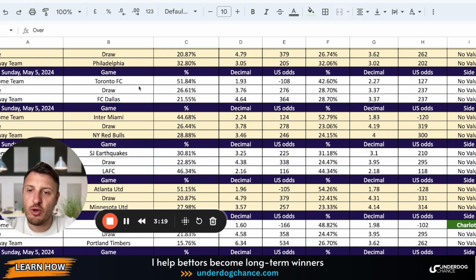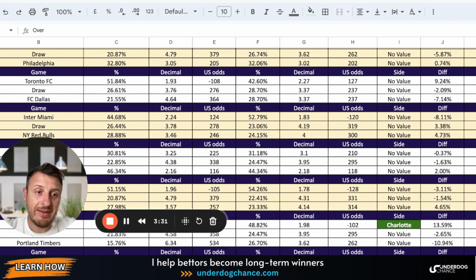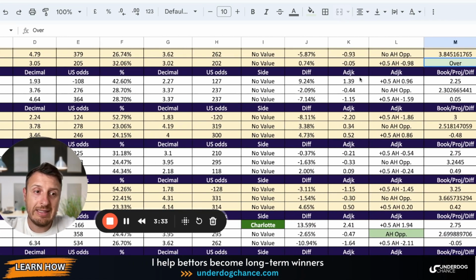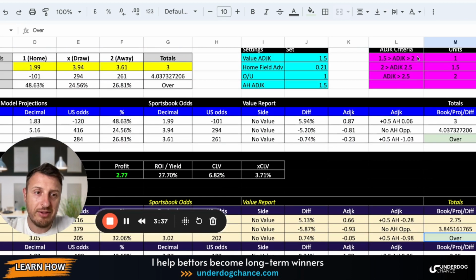The second game, Toronto against Dallas. Based on my projections, Toronto should be minus 108 or 1.93. They are plus 100, plus 127. So there is small value, and this is almost a qualified bet. As you see, 1.39. I have 1.5 as minimum criteria.